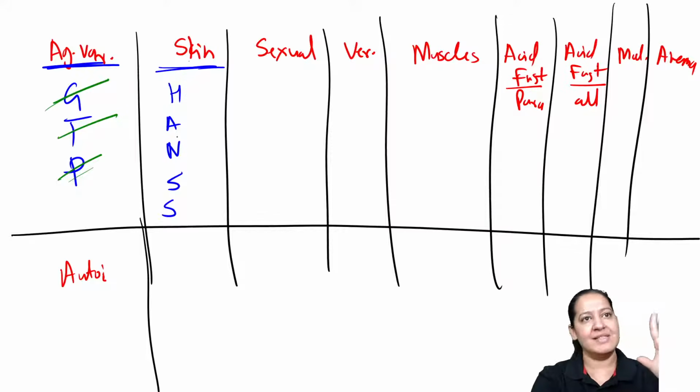So the skin one is Hans. You tell me what is the full form of Hans, or think in your mind. Don't tell me, just have a thought in your mind. What is the full form? You know the full form.